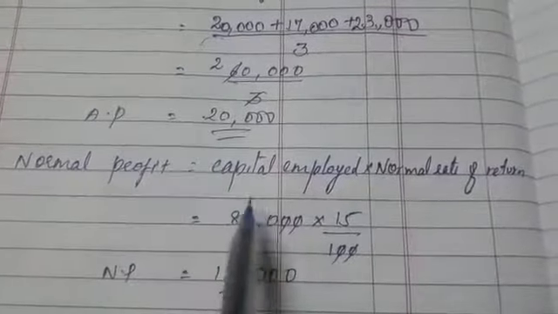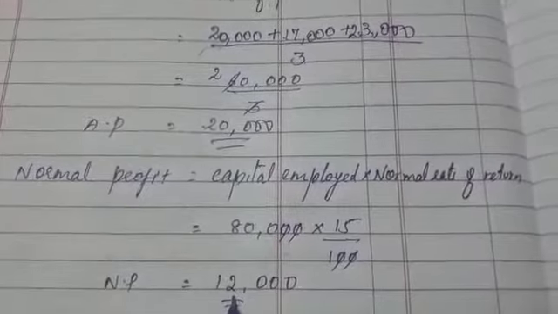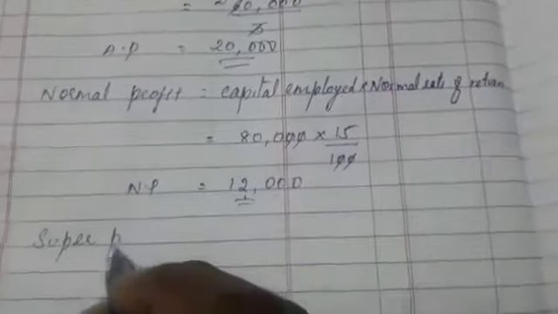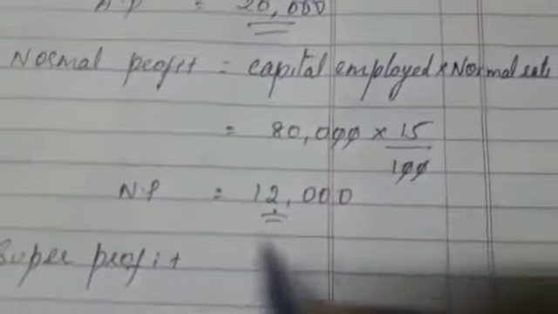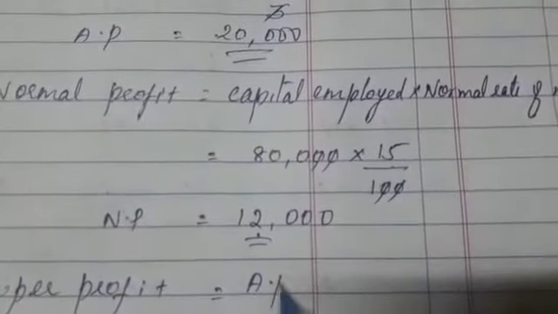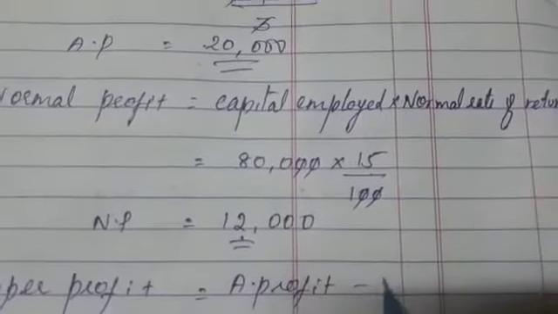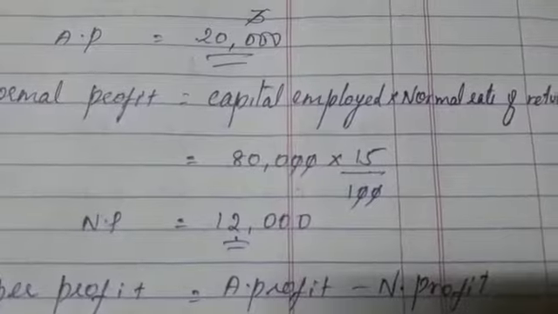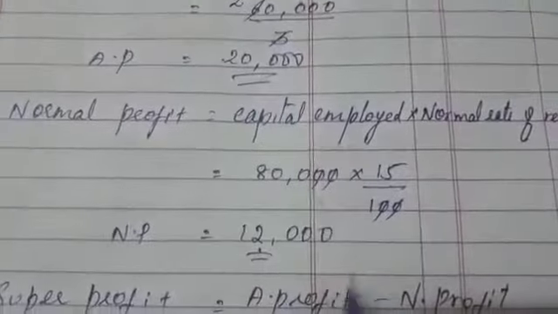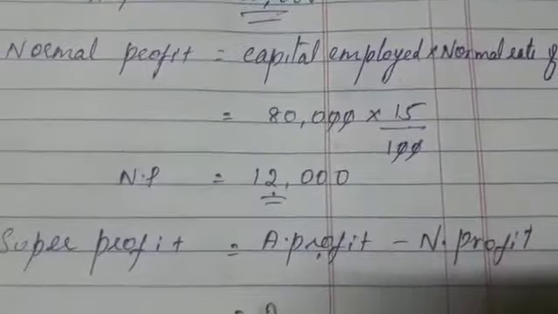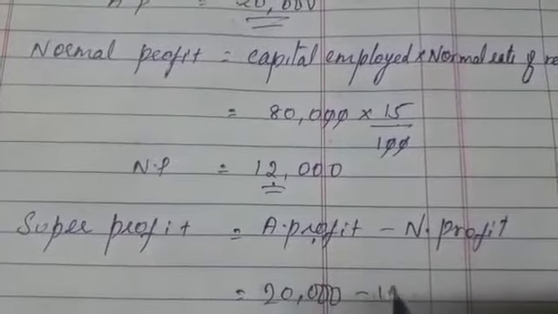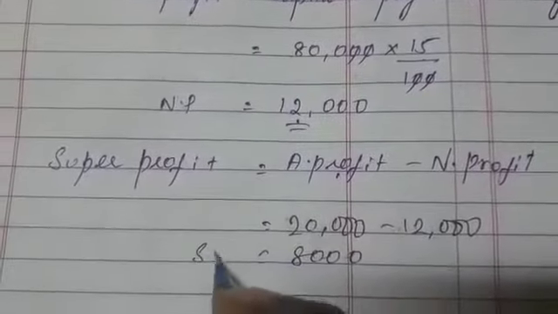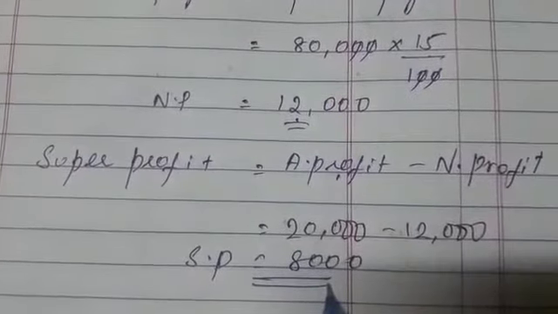After finding average profit and normal profit, we have to find out super profit. So super profit equals average profit minus normal profit. Average profit we know is 20,000, and normal profit is 12,000. 20,000 minus 12,000, we get 8,000 as our super profit. So super profit is 8,000.